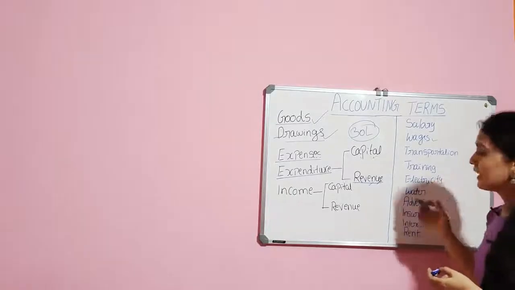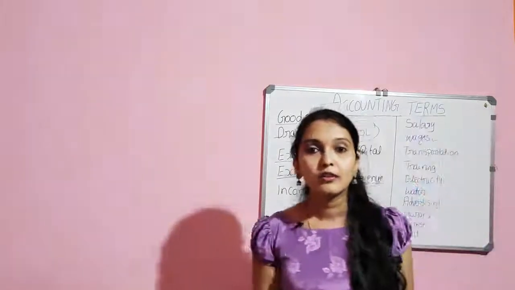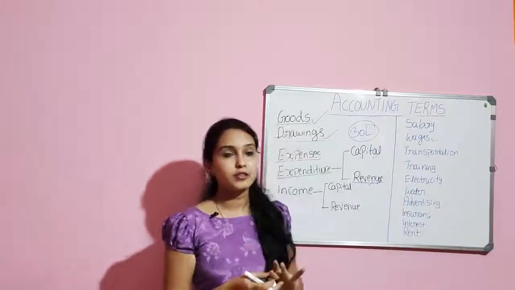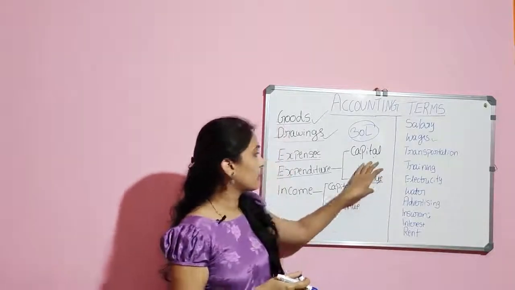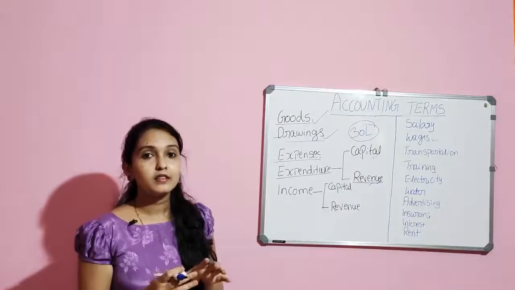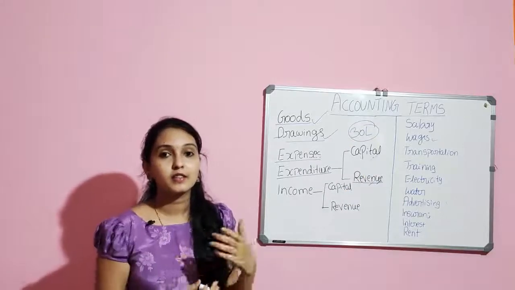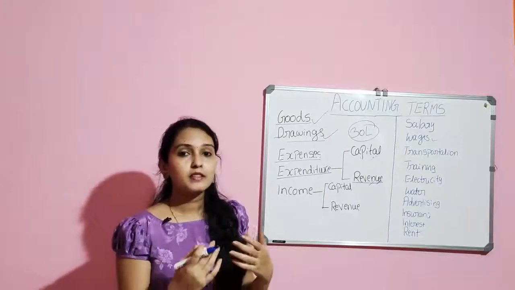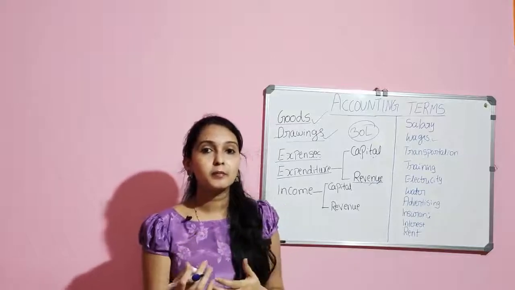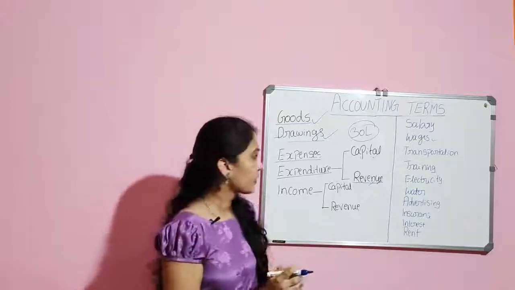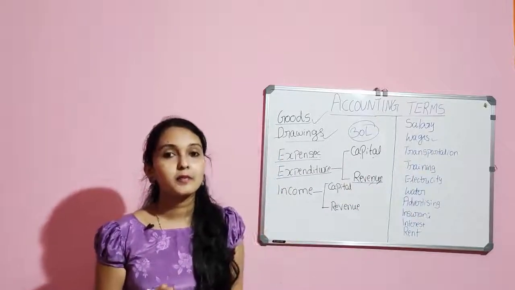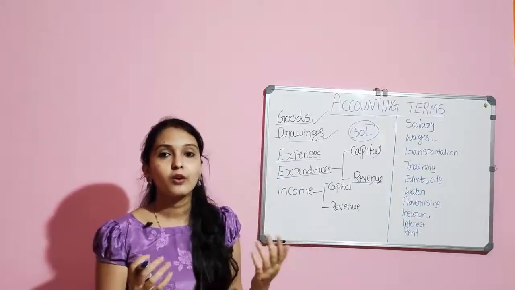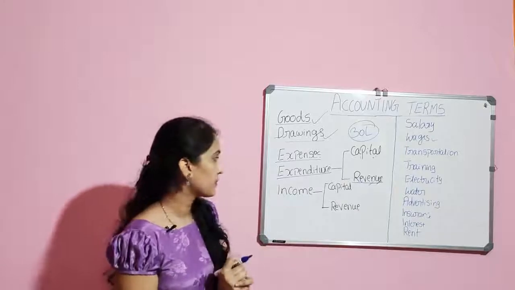Transportation, training, electricity, water, all these are regular in nature. So revenue expenditure means regular expenses, the money spent by the company frequently. Some expenses are monthly, some can be weekly, or even daily expenses.